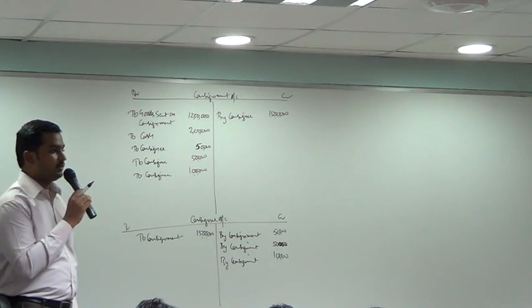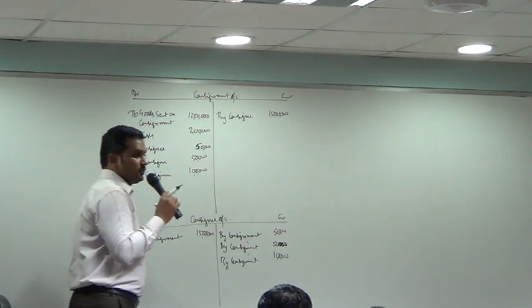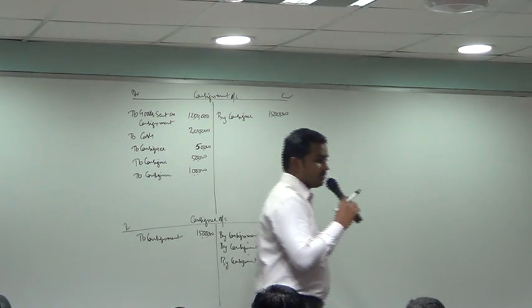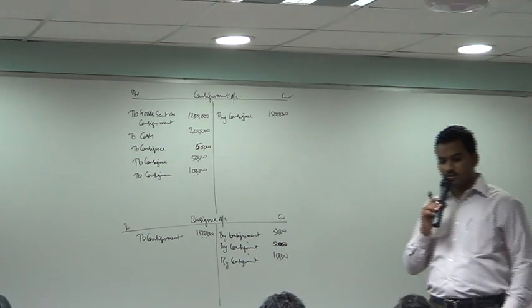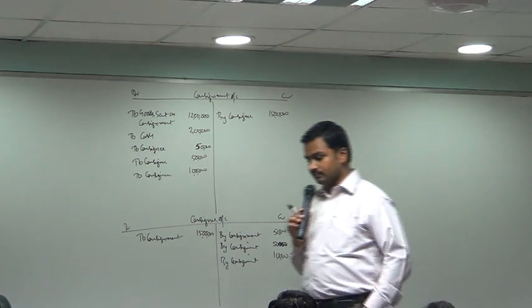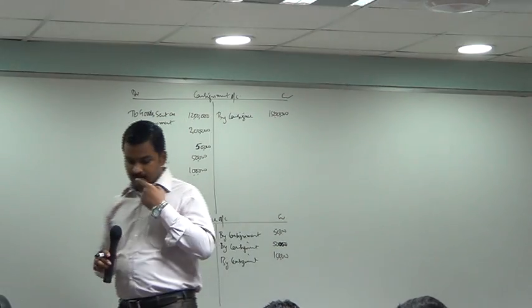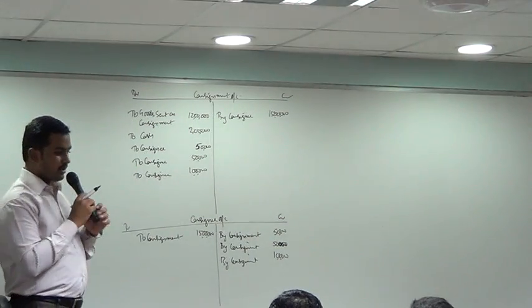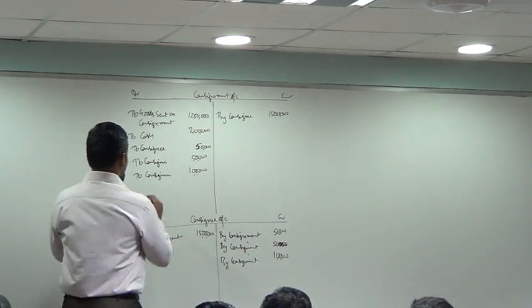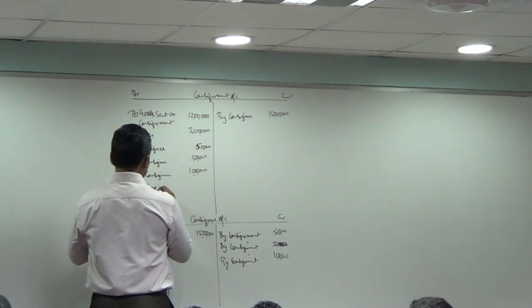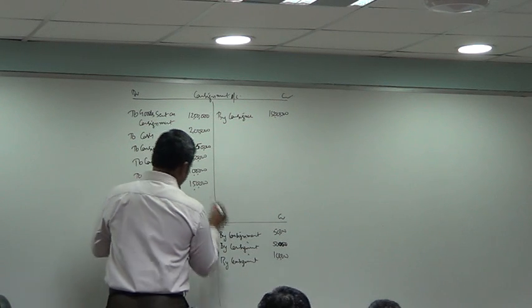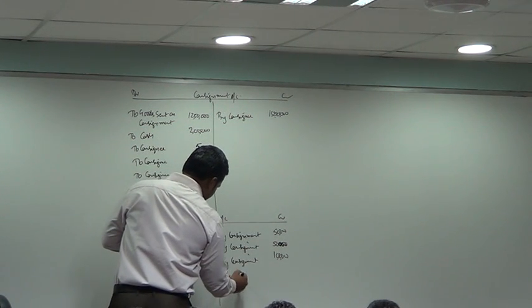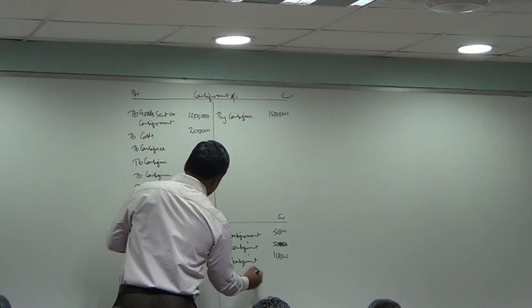Have you all completed it? Commission to the consignee is 10% of sales. 15 lakh into 10%, please type how much is it? 1,50,000. 15 lakh into 10% is 1,50,000. What is the entry? Consignment account debit to consignee account, commission 1,50,000 by consignment.